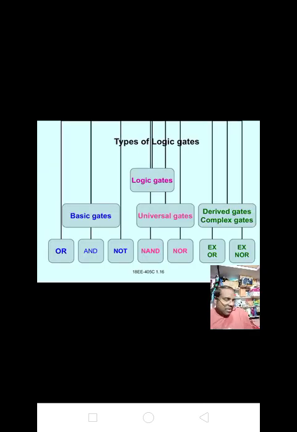Okay, here I have given the types of logic gates. Once again repeating, logic gates are divided into three types. First one, basic gates. Second one, universal gates. Third one, derived gates, that is complex gates or special gates. Basic gates are three types: OR gate, AND gate and NOT gate. Universal gates are of two types, NAND gate and NOR gate. Next, derived gates, complex gates or special gates are two types: XOR and XNOR.